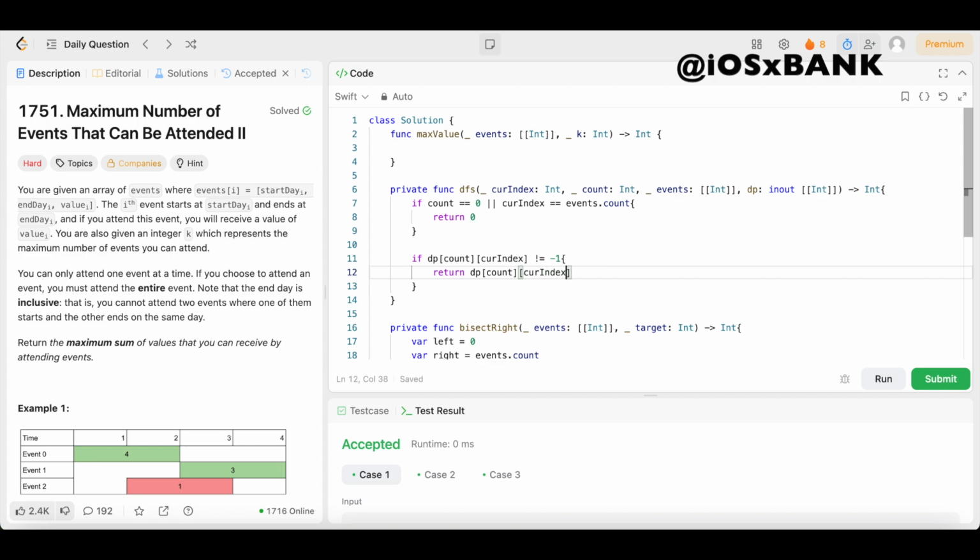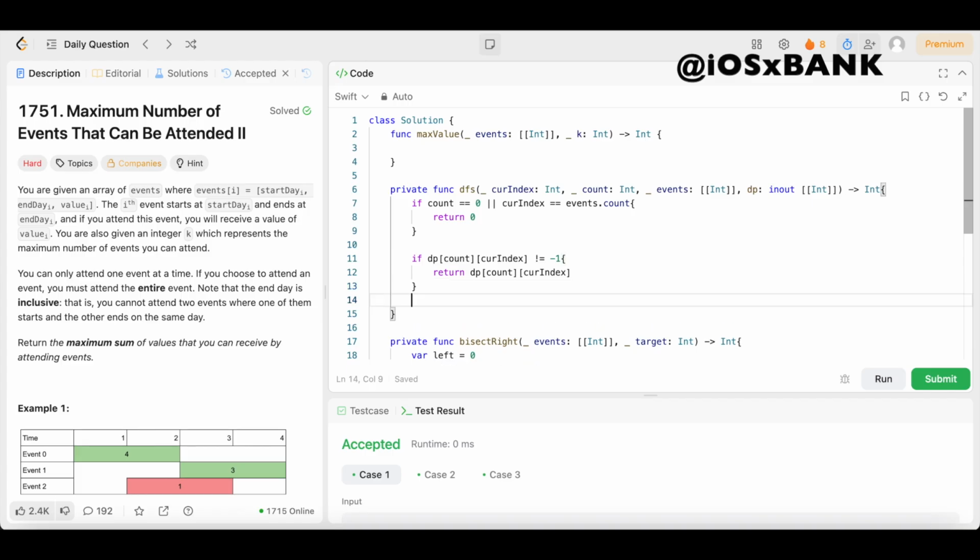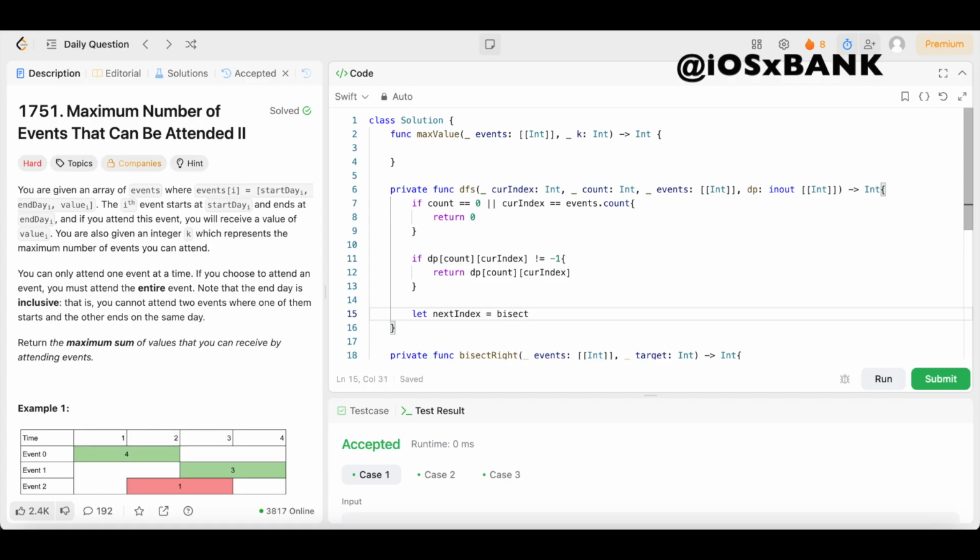Boom. Now we need to find the next non-overlapping event index, and we're going to use our binary search function for that. So for that, we're going to say let nextIndex equal bisect right. Open up the parentheses.